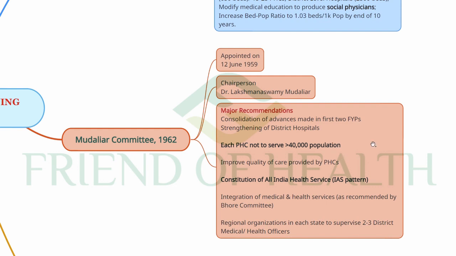Like that, you have to understand the questions. Each PHC is not to serve more than 40,000 population, which was the recommendation by the Mudaliar committee 1962. Also, improve the quality of care provided by PHCs, and constitution of an All India Health Service. So the IAS pattern, Indian Administrative Service pattern, All India Health Service was recommended by the Mudaliar committee to improve the health services.